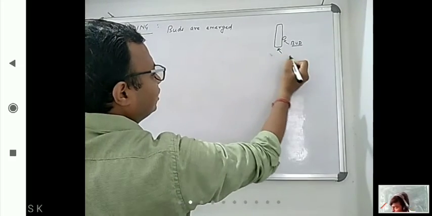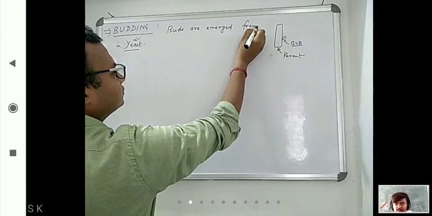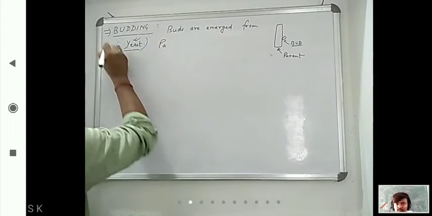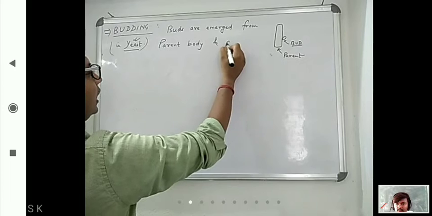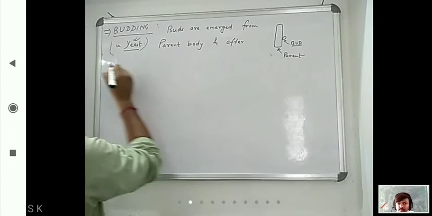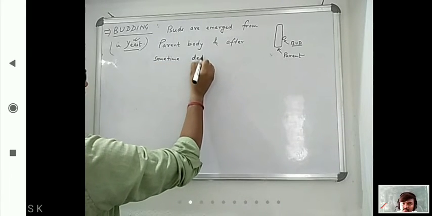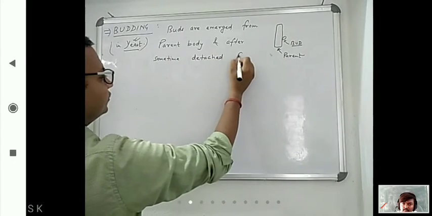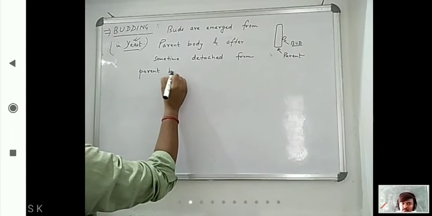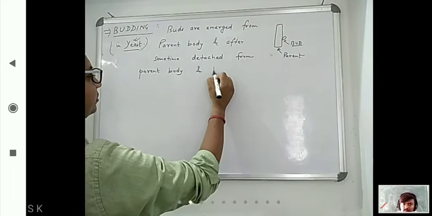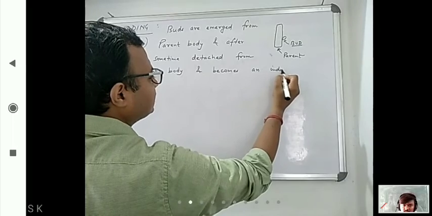This is what? Parent body. So buds are emerged from the parent body, and after some time detached from the parent body and become an individual organism.